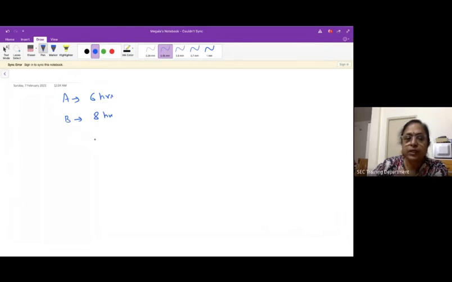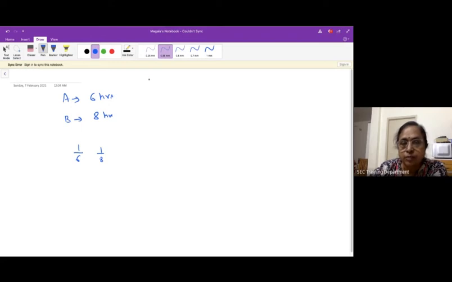So normally for any problem where you have fractions like 1 by 6 and 1 by 8, the minute we get the fraction problem, in order to make it simple to calculate, we can just take the LCM of the denominators, or sometimes we can also go for a multiple of the denominators as the total and then start working. Working with integers is much easier than working with fractions. So let us see this.